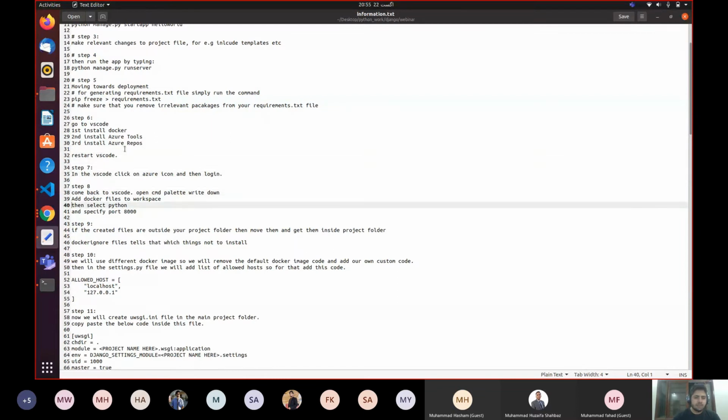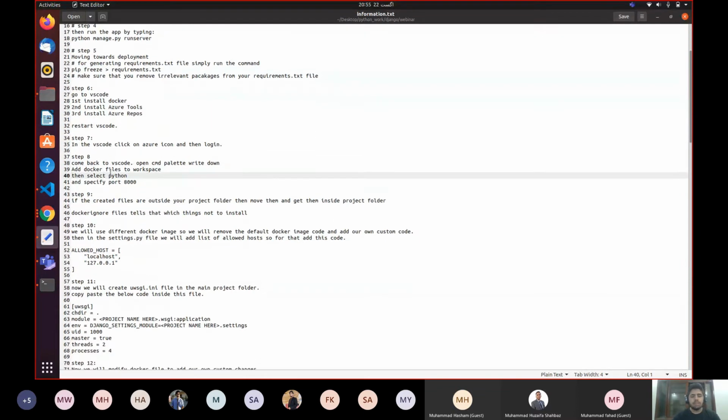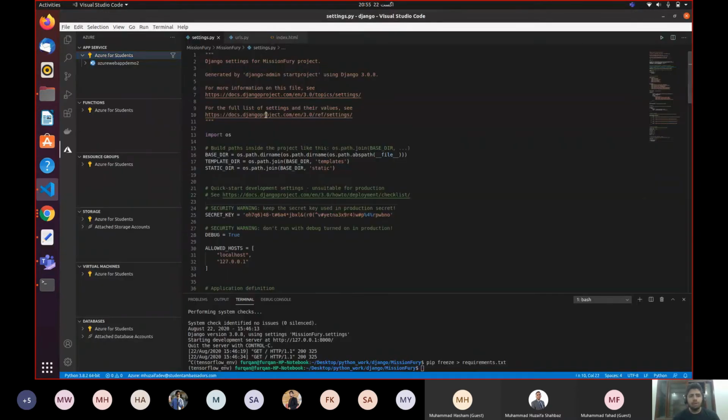All right, so step number 8. Come back to VS Code, open the command palette, and write down "Add Docker files to workspace." What's happening with my mouse? Okay, so select Python. All right, so once you're logged in, go back inside your Python, in the Azure CLI.